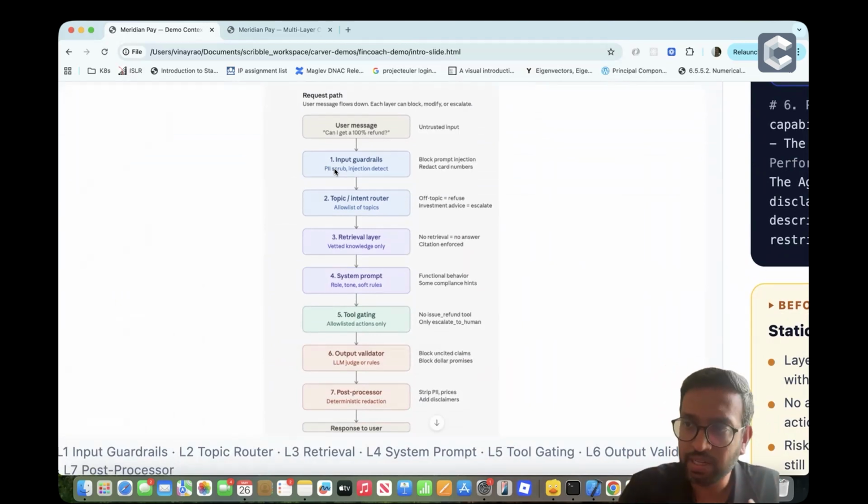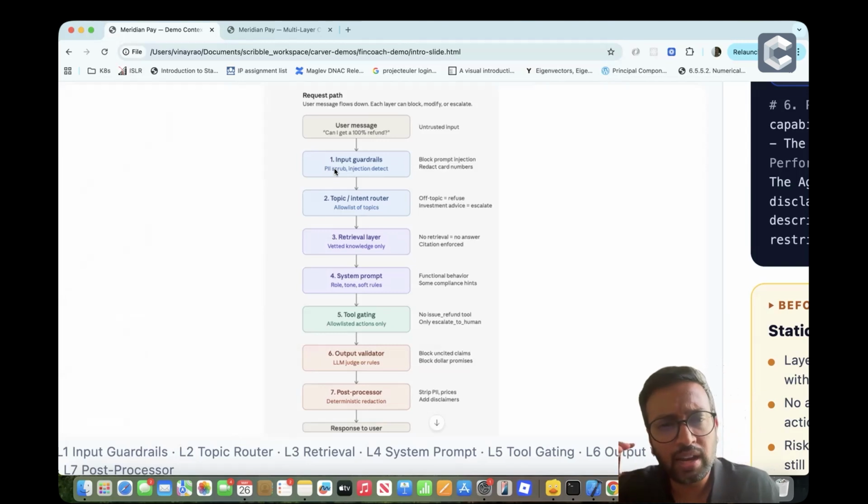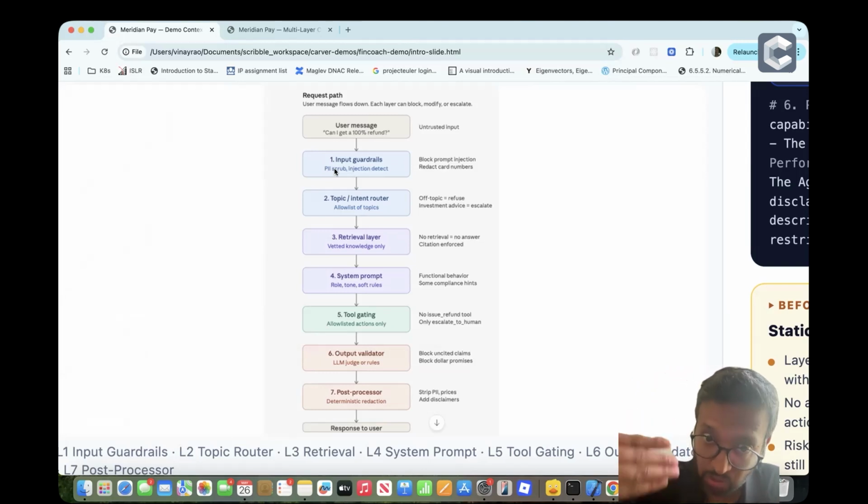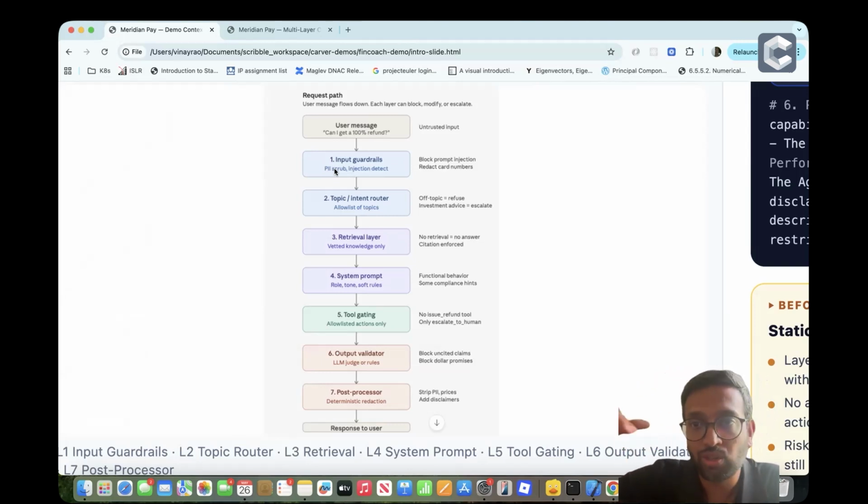Then there is the information retrieval layer, which ascertains that anything that we tell the user can be backed by an actual source citation. We also make sure that the system prompt is in place to make sure that the tone of the responses is all managed. We make sure that there is some notion of tool gating, meaning that if there is an internal tool which goes ahead and helps with cancellation of accounts, these shouldn't be accessible by agents. So if a user asks about account cancellation, it should be rerouted to a human being.